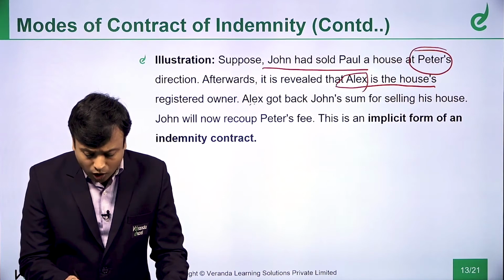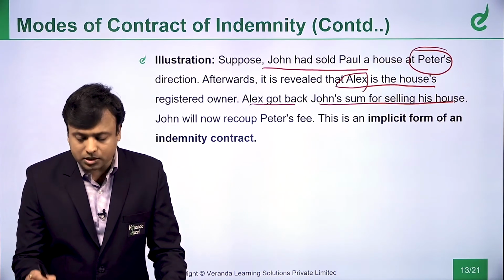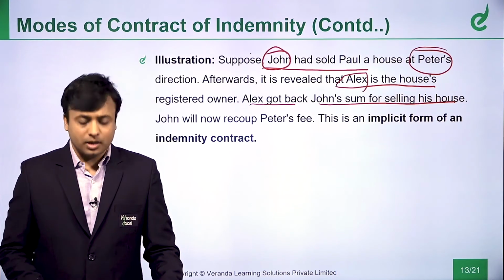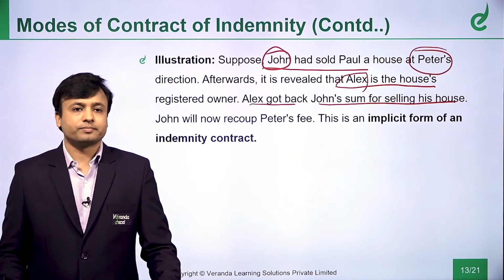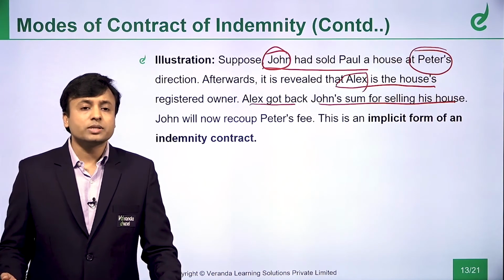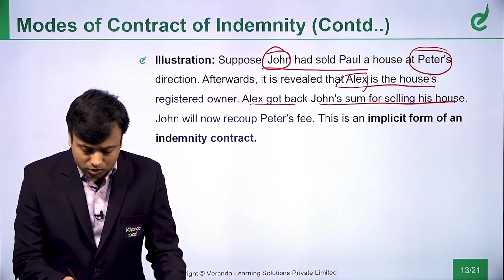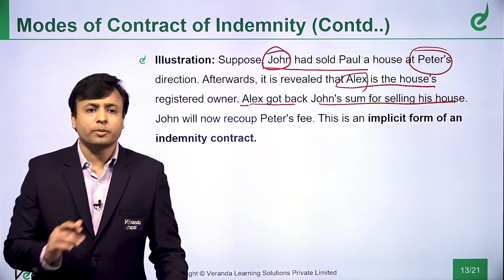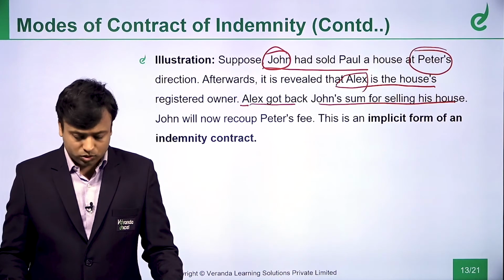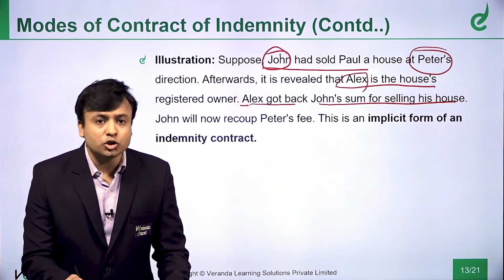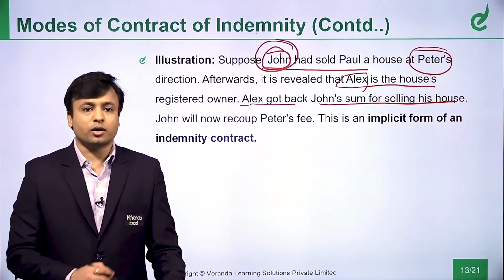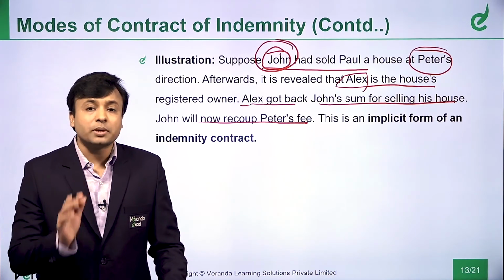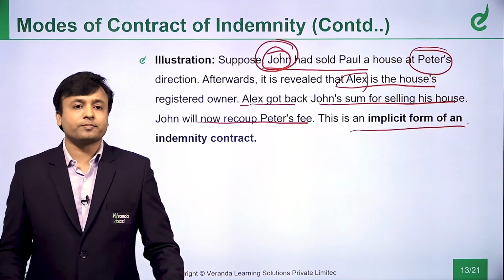So Alex got back John's sum from selling his house. So whatever money which John had received, what happened? Alex got from John. Because who is the actual owner? The actual owner is Mr. Alex. So Alex, what he did? He went to Mr. John and he got his money because he is the real owner of the house. Now this Mr. John, he will now recoup Peter's fee. This is an implicit form of an indemnity contract.